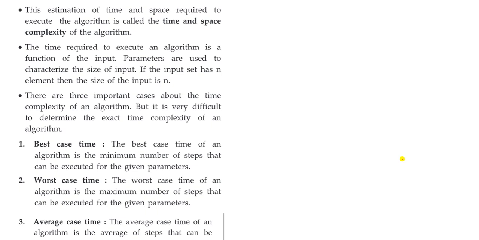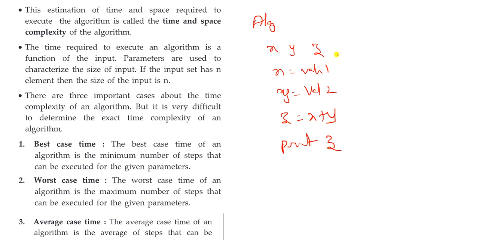The estimation of time and space requires the execution of the algorithm. In order to execute a particular algorithm, let us take an example with steps: x, y, z, then x equal to value 1, y equal to value 2, z equal to x plus y, and then print z. How many steps do we have? 1, 2, 3, 4, 5 steps. As I told you already, time complexity and space complexity are very important. Here, time and space are required to execute the particular algorithm.